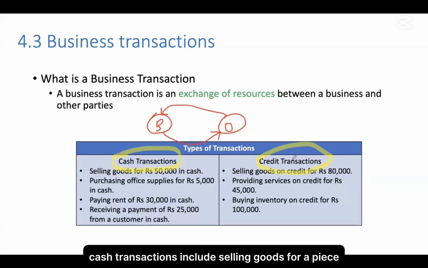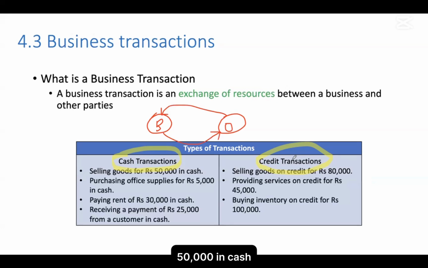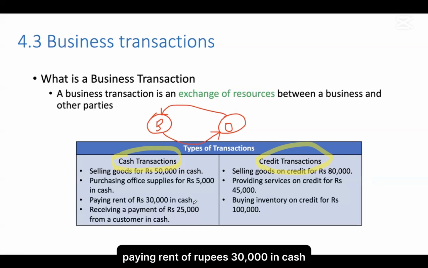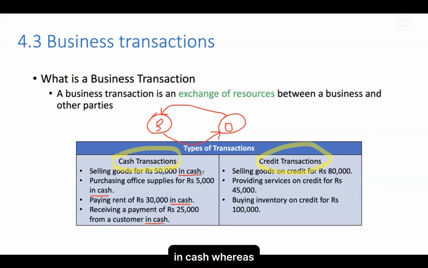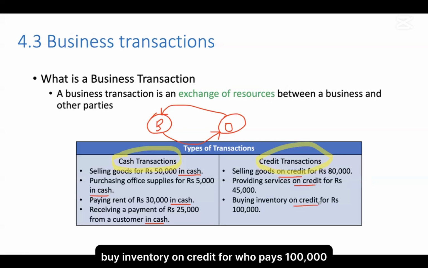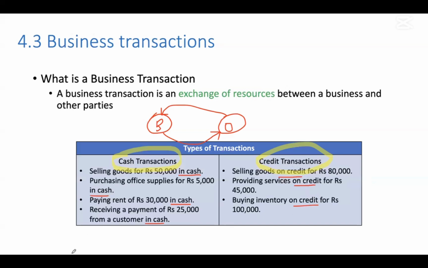So cash transactions include selling goods for rupees 50,000 in cash, purchasing office supplies for rupees 5,000 in cash, paying rent of rupees 30,000 in cash, receiving payment of rupees 25,000 from a customer in cash. In all these cases you can see it is in cash. Whereas credit transactions are selling goods on credit for rupees 80,000, providing services on credit for rupees 45,000, buying inventory on credit for rupees 100,000. So you can see all the time you have the credit term.